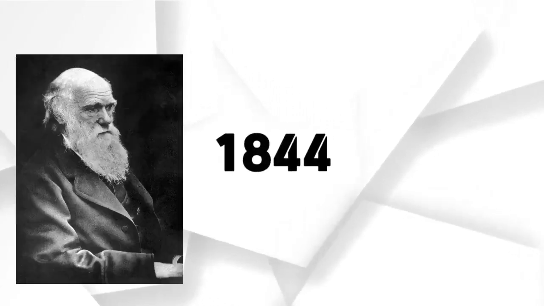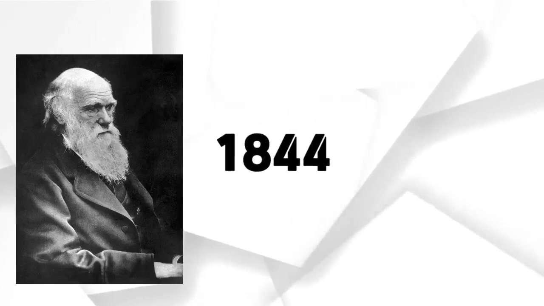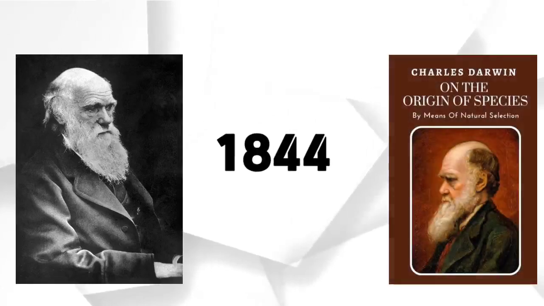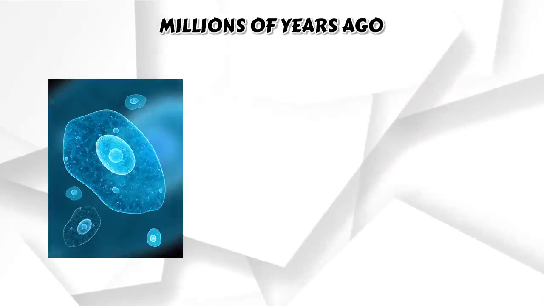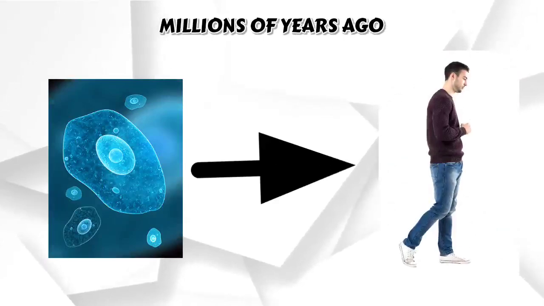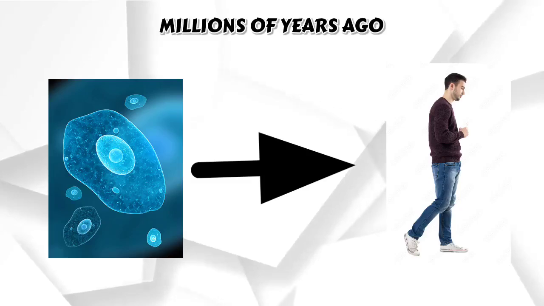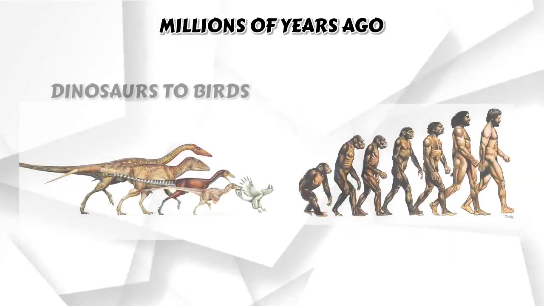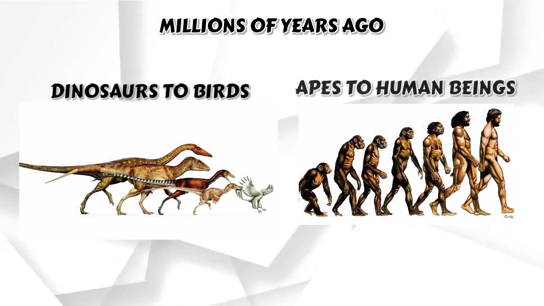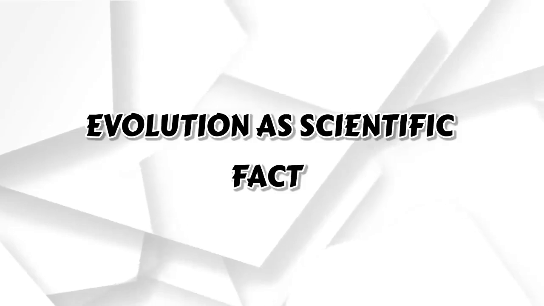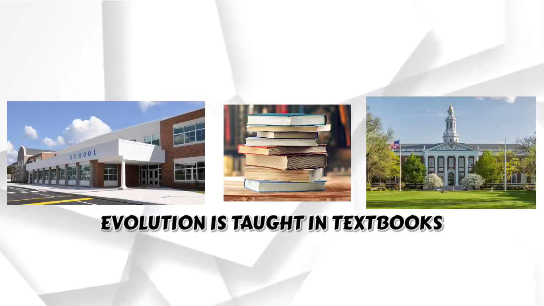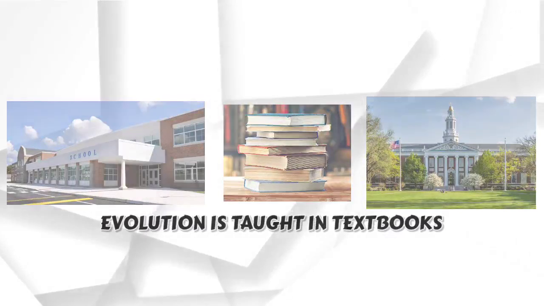In 1844 Charles Darwin proposed the theory of evolution in his book titled Origin of Species. In this theory he states that, millions of years back, a single-celled creature was created naturally, then it evolved into higher organisms like human beings. This theory states that dinosaurs evolved into birds, and ape-like creatures into human beings. Many scientists now accept this theory as a matter of fact. In many schools and universities, it is taught in their textbooks as scientific truth.